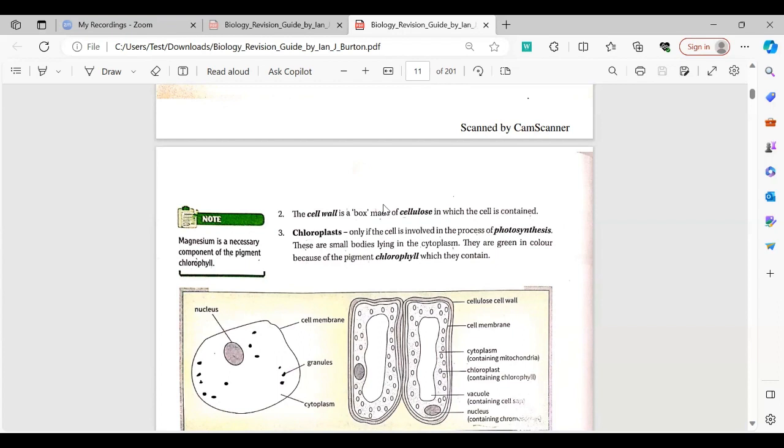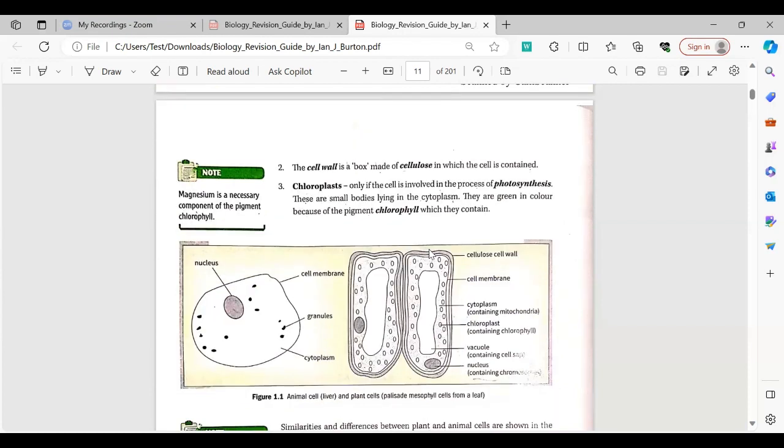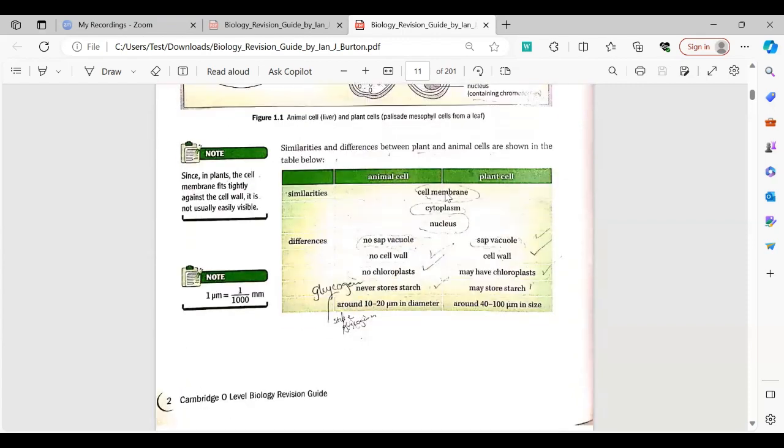For chloroplast to function, there is a pigment called chlorophyll, and plant cells only carry out photosynthesis in the presence of light. Here, once again, the main differences between plant and animal cells have been reiterated, which I talked to you about before.